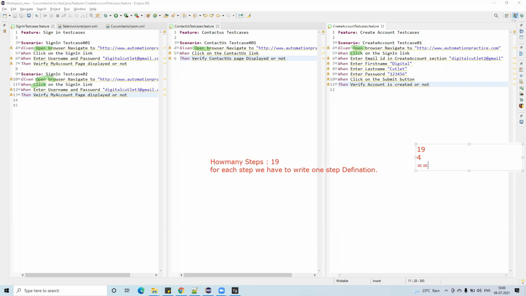It is 15 now. And there are some other duplicate steps, which are the sign in link. I have used it 3 times, so I need only one step for it.